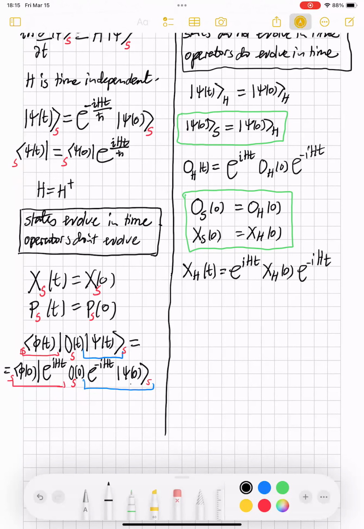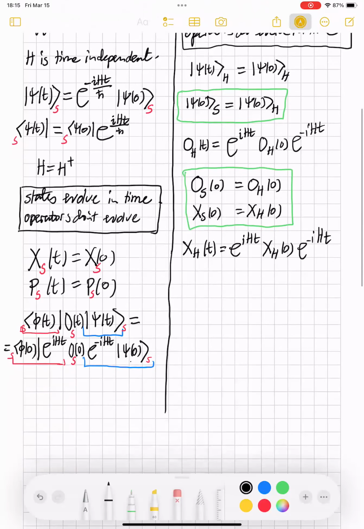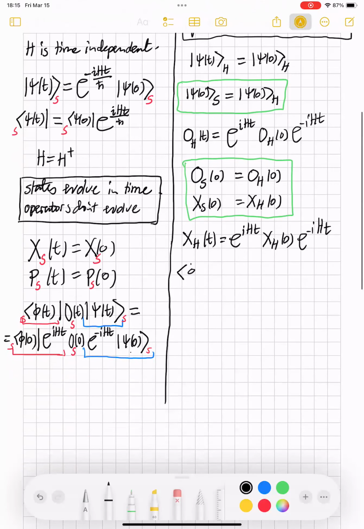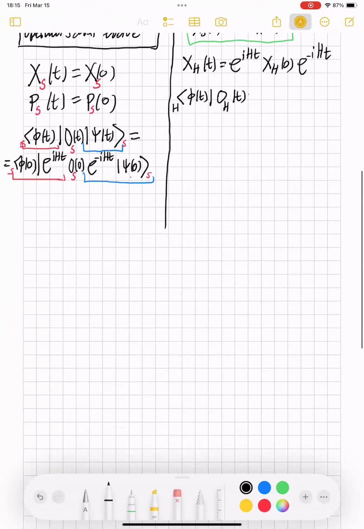Good. So now I've told you what the Heisenberg picture is. You've seen how the operators and states evolve. One question that you might ask yourself is, how do we know that the Schrodinger picture and Heisenberg pictures will agree in all of their predictions? Well, let's try to check that. So let's start off with phi of t in the Heisenberg picture, the Heisenberg operator at time t, and then another Heisenberg state, psi of t. Okay.